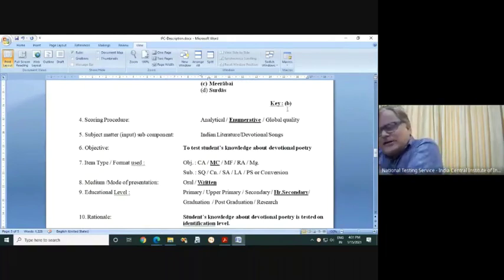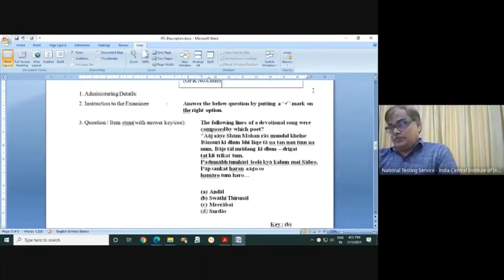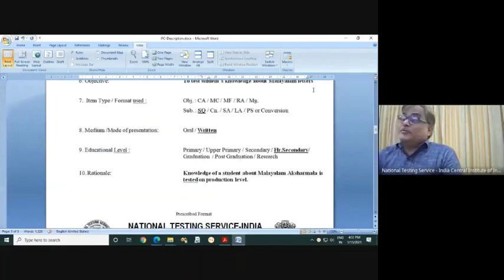The students don't have to write anything. Simply they have to put a tick mark or blacken the circle. Nothing they have to write. That's why they say that every objective type question functions on identification level, wherein a subjective type answer is to be produced by the student side.